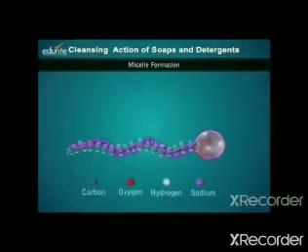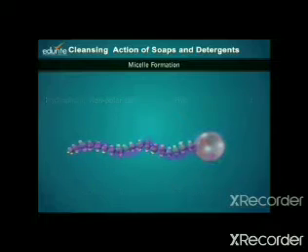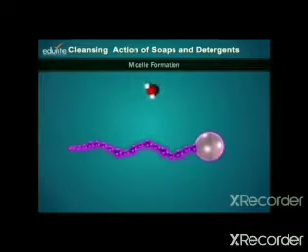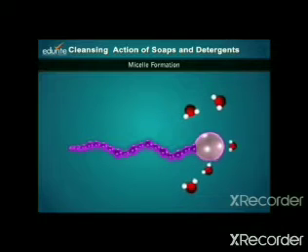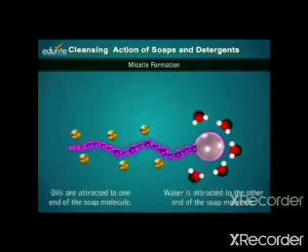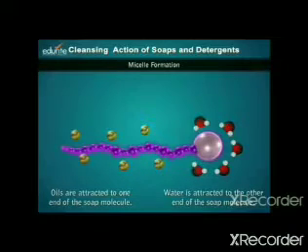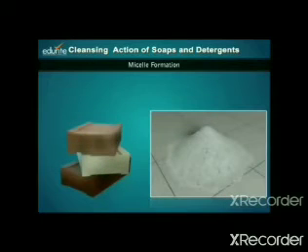With the help of this video, try to understand miscellae formation and how it is responsible for the cleansing action of soap. Soap is sodium or potassium salt of long chain carboxylic acid. The violet tail represents the hydrophobic end and the pink sphere represents the hydrophilic end. It is the hydrophilic end which can interact with water. Let us now watch the cleansing action of soap.